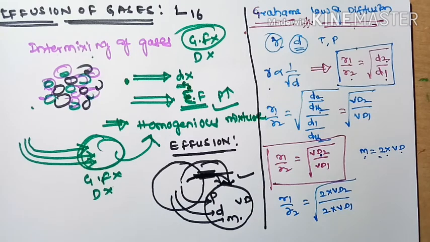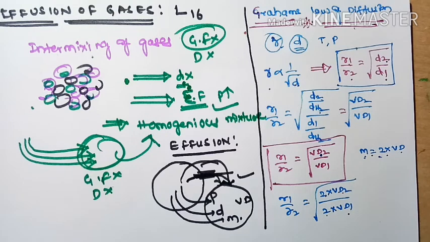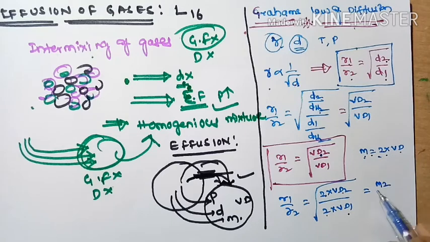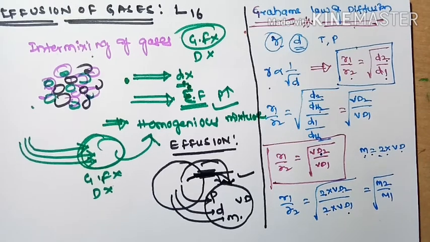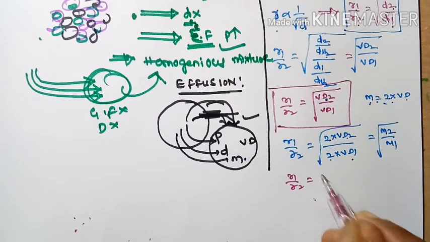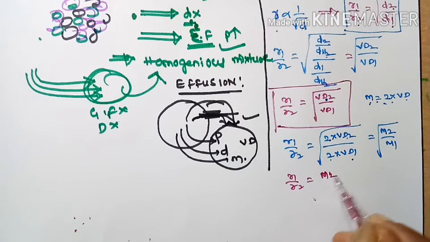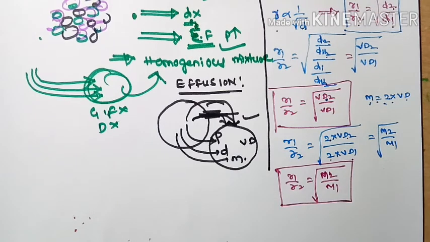What we will get? 2 into VD2 is equal to M2, and 2 into VD1 is equal to M1. So that's why I can write here under root of M2 by M1. So from this I can write the principle as R1 by R2 is equal to under root of M2 by M1.